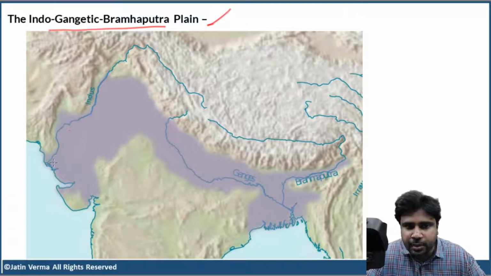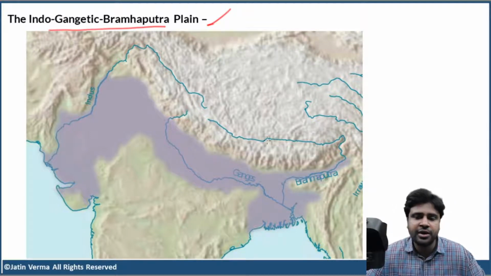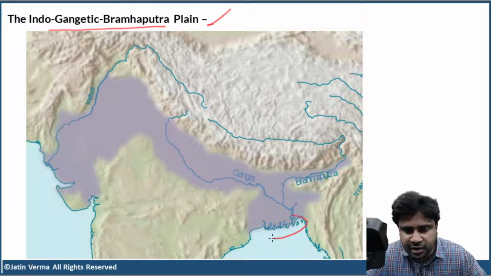Indus River, mouth of Indus River. Then Ganges, Brahmaputra. Just look at the course of Brahmaputra. It is so special. It is so unique. Indus, Ganges, the courses are normal. But look at the course of Brahmaputra. First, it is flowing horizontally. Then, it takes a sharp bend to the south. Not only that, again it moves horizontally for some distance. Again, it takes a sharp bend south. And here you have the huge delta that is formed by the rivers Ganga and Brahmaputra.